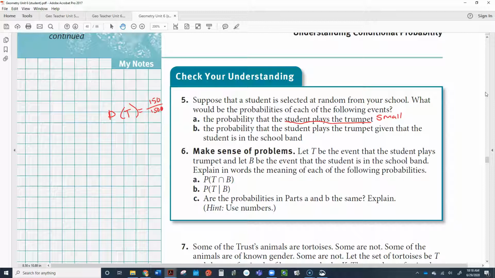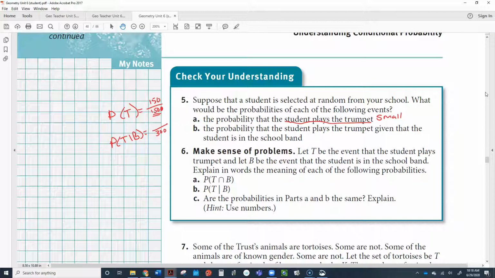A really small percentage. But if you now consider the probability that a student plays a trumpet, given that he's in the school band, well, we're no longer talking about such a big number on bottom. The probability that a student plays trumpet, given that they're in the band, well, the band is going to be, I don't know, how many kids? 300 kids? I mean, I'm just guessing.